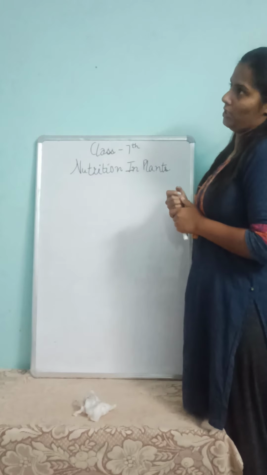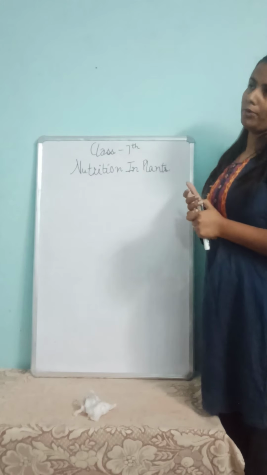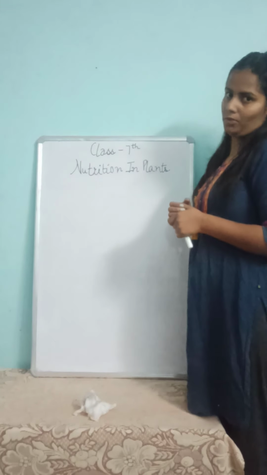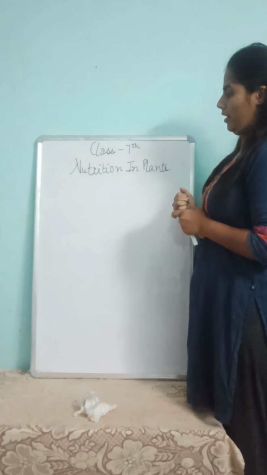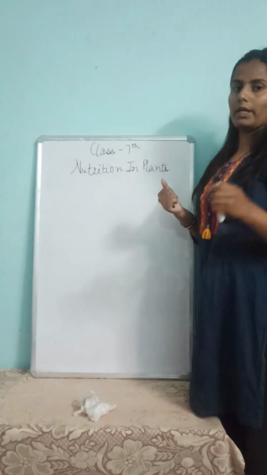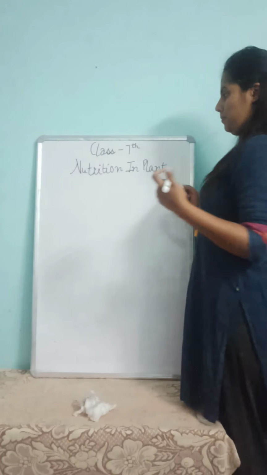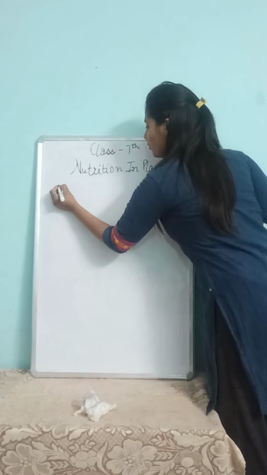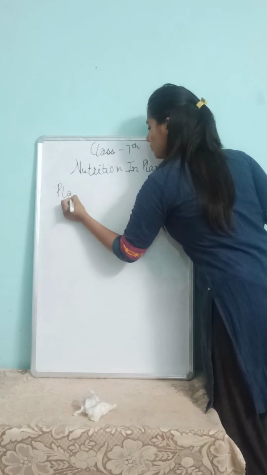So I have a question: from where do we get the food? We get food from plants and animal sources.